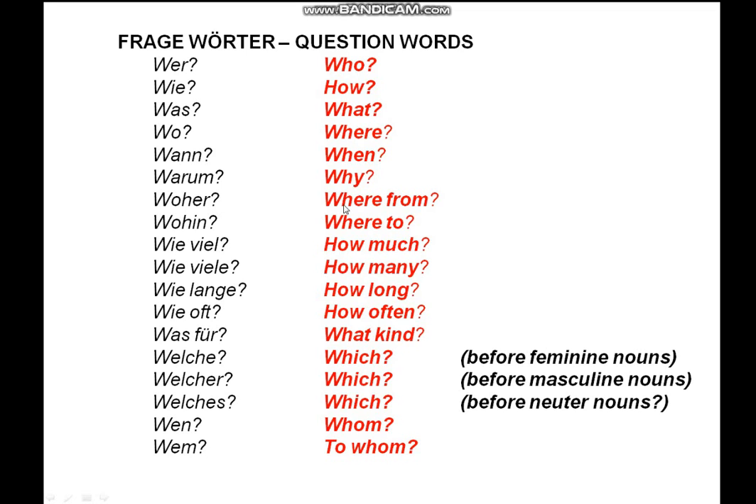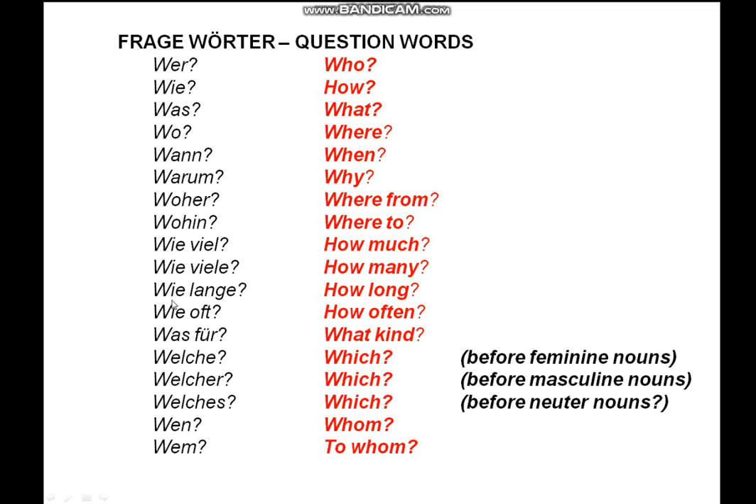The next one is woher. Woher. It means where from. The next one is wohin. Wohin. It means where to. Our next question is wie viel. Wie viel. That means how much. Our next one is almost the same as this one, but it has an E, so it is wie viele. Wie viele. It means how many.